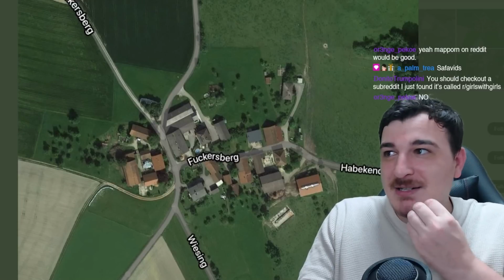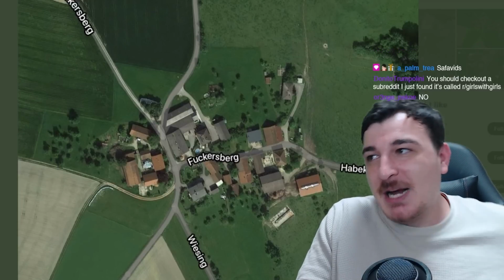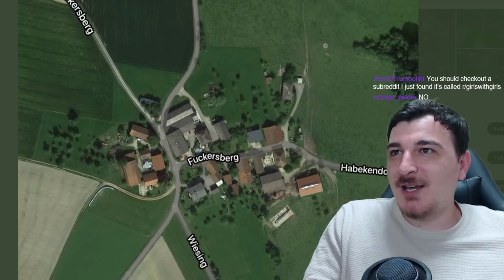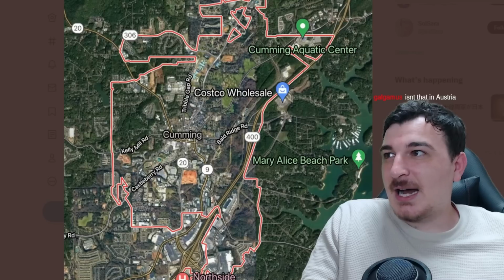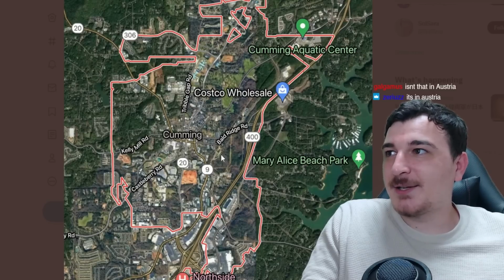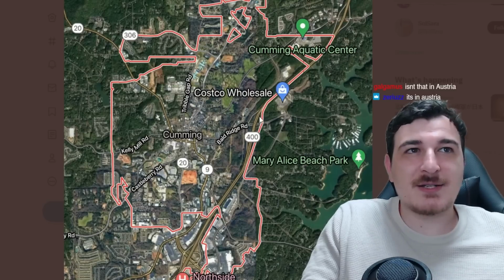Wow, guys. There's a place called Fuckersburg. I'm assuming this is somewhere in Germany. Must be really great living there, huh? Ah, the famous place of coming. Costco Wholesale. Is this in the US? Has to be in the US.